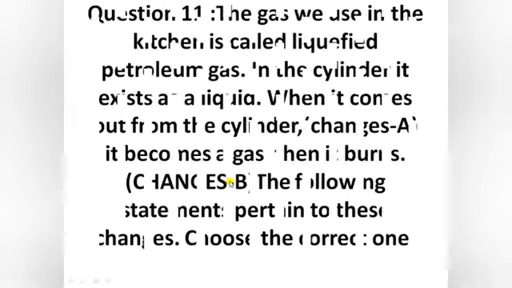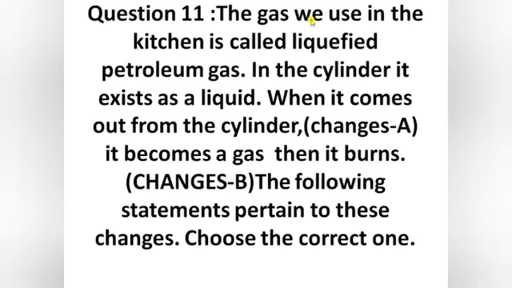Question number 11 is, the gas we use in the kitchen is called LPG gas or liquefied petroleum gas. In the cylinder it exists as a liquid. When it comes out from the cylinder, that is change A, and it becomes a gas. Then it burns, that is change B. The following statements pertain to these changes. You have to choose the correct statement.